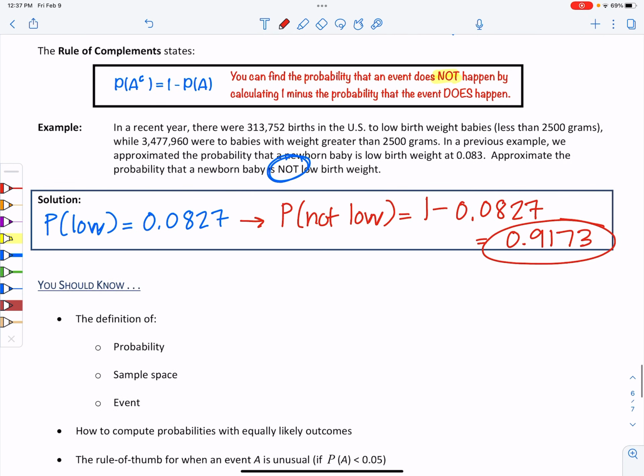For example, if I wanted to know the probability that when I roll a die, I get something that's not a 2, I could say, well, let me think about getting a 2, which would be 1 outcome out of 6. And then to do the complement, just subtract that from 1. So right now, just something to be mindful of when you see that "not." Think about if you were to work the problem that way. And this is something that we'll come back to and we'll talk a lot more about in some of our future chapters.